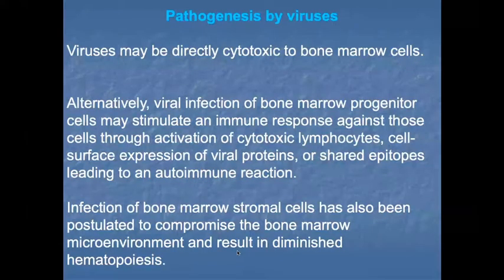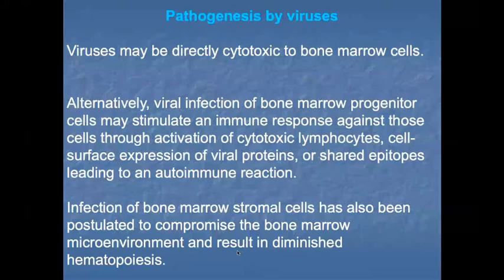What happens here? The viruses may be directly cytotoxic to bone marrow cells. Alternatively, viral infection of bone marrow progenitor cells may stimulate an immune response against those cells through activation of cytotoxic lymphocytes, cell surface expression of viral protein, or shared epitopes, leading to an autoimmune reaction.